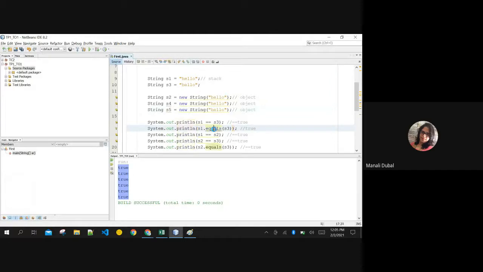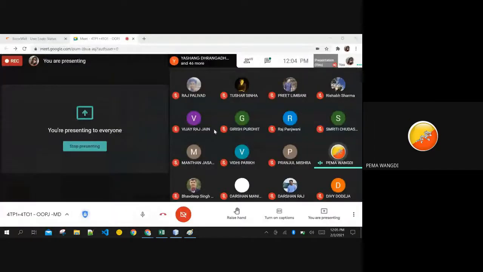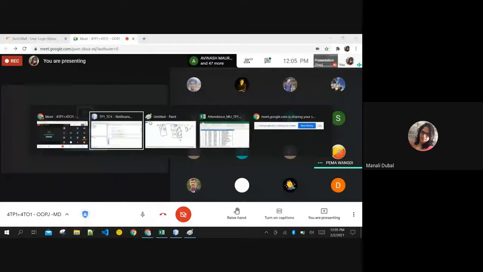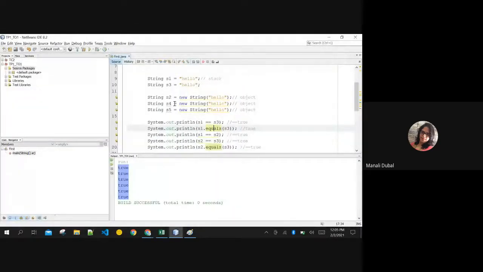Pima, you are there? Are you getting it? Every object will be in a different heap. They will never have the same memory allocation, unless we use intern, right?